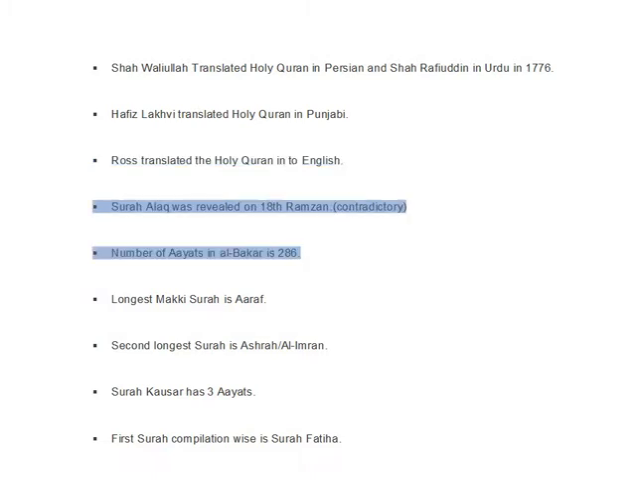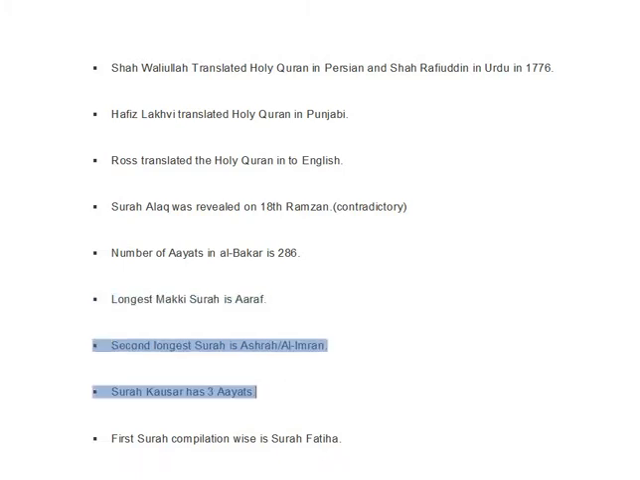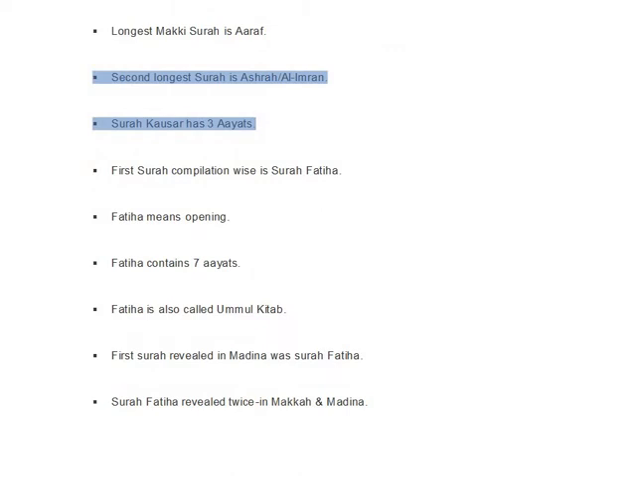Surah Alaq was revealed on 18th Ramzan, contradictory. The number of ayats in Al-Baqarah is 286. The longest Makki surah is Araf. The second longest surah is Al-Imran. Surah Kawthar has 3 ayats. The first surah compilation wise is Surah Fatiha. Fatiha means opening.